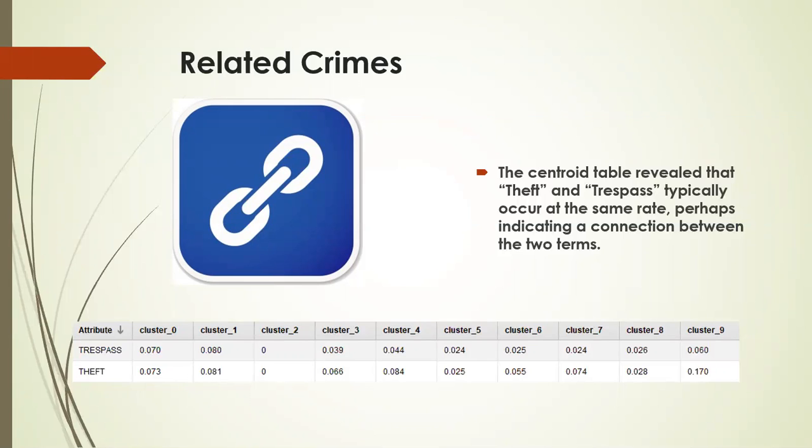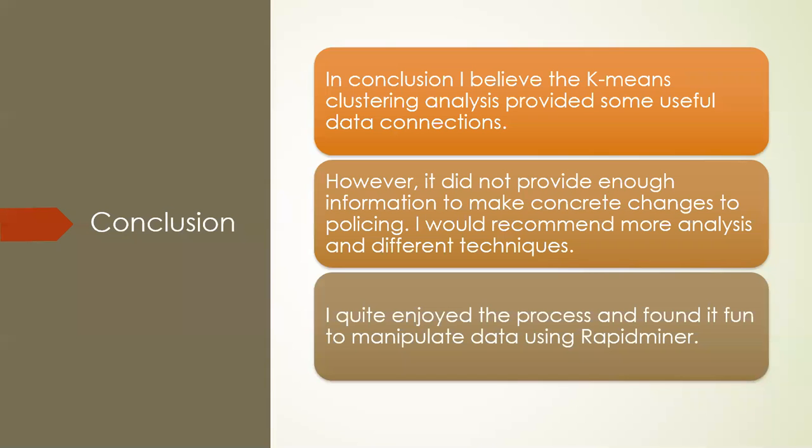But especially in cluster 0, cluster 1, cluster 2, cluster 5, we have numerous occurrences where they occur simultaneously. So what I would tell the Seattle Police Department based on this information is if someone is bold enough, comfortable enough, has the opportunity to trespass, it appears that they're also willing to steal. So if we can perhaps prevent or discourage the first crime, trespassing, then maybe we could bring down some of the theft rates in Seattle.